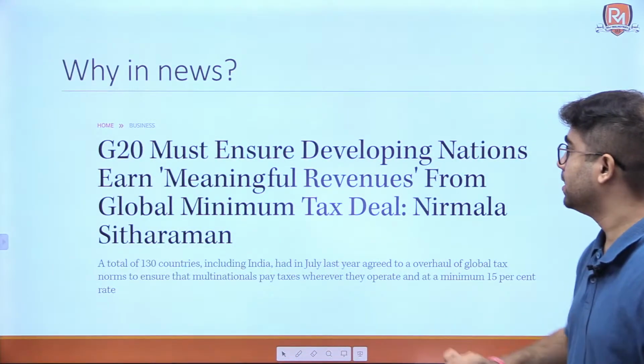Now, again, the revenue receipt is divided into 2 parts. The first is what? Tax revenue and the other is non-tax revenue. Now remove non-tax revenue also. Now we are concerned with tax revenue. In tax revenue, there are direct tax and indirect tax. An example of indirect tax is GST, Goods and Services Tax. In direct tax, we have income tax and we have corporate tax. So we are talking about corporate tax, that is that tax which is levied on corporations. Okay, so this is corporate tax.